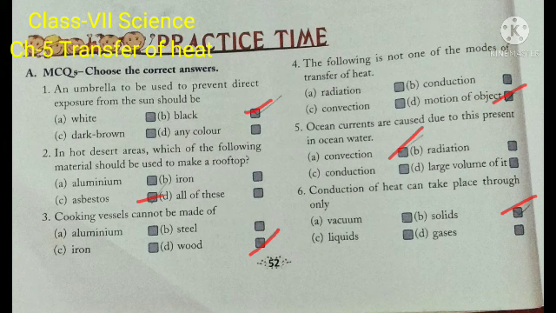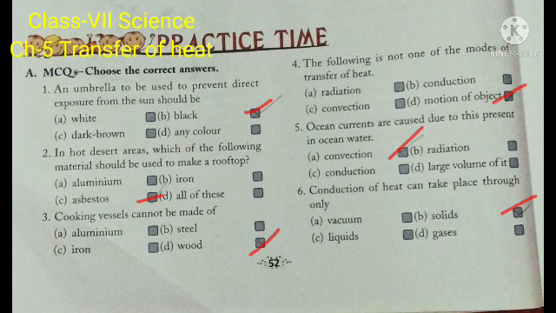So you know students, black color absorbs maximum of radiations, and we should not use only direct white color umbrellas. So here the question is somewhat tricky. We should use the black color inside. The umbrella should be black color from inside and of light color from outside. So we can write black as the right option, because we can't use totally white, it looks very bright, and dark brown should not be used, and any color we can't say.